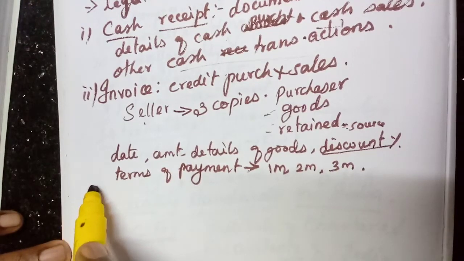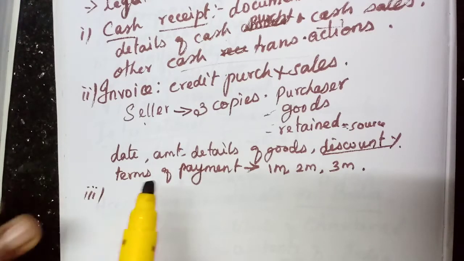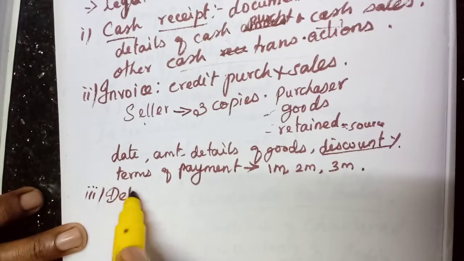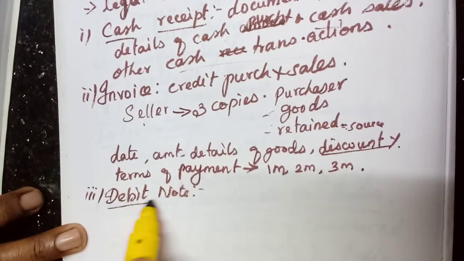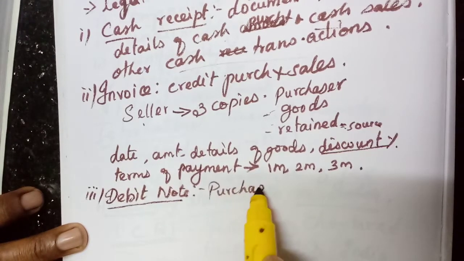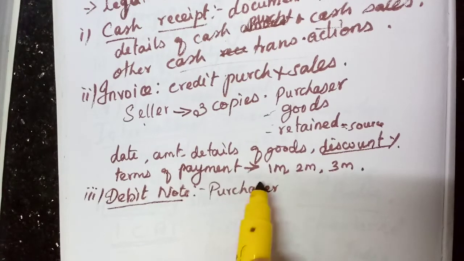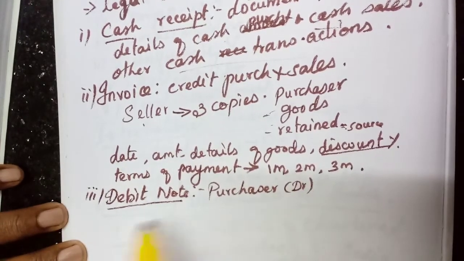The third one is debit note. Here this is prepared by the purchaser, one who purchased the goods, or we can say the debtor. He prepares this debit note.